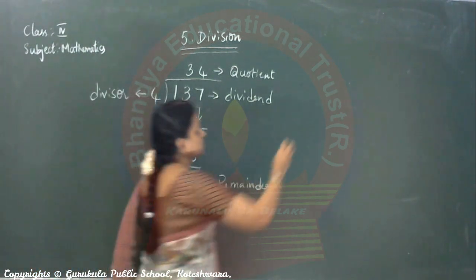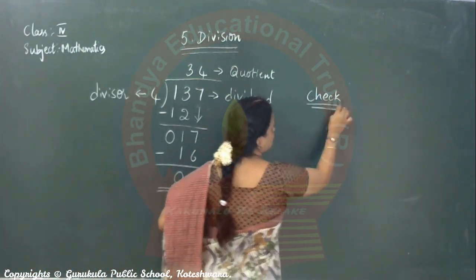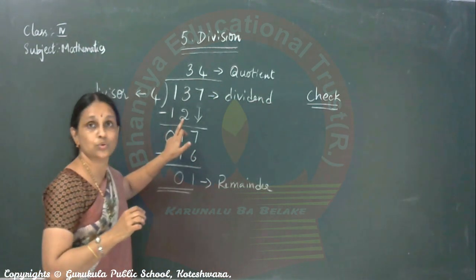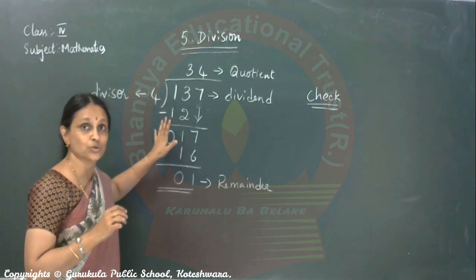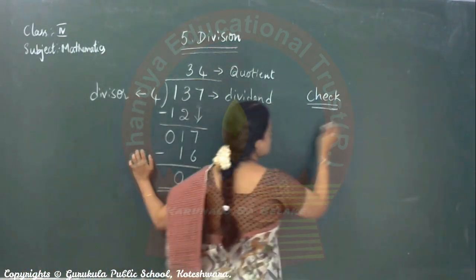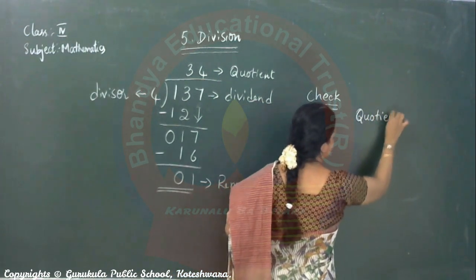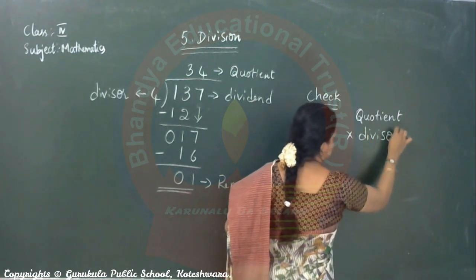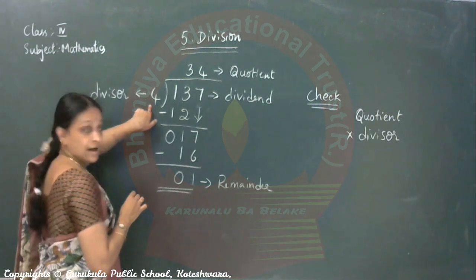There is one more step you have to do. You should know whether what you have done is correct. How do you do that? Who can tell? I think you have done it in the last class. Yes, it is quotient into divisor.